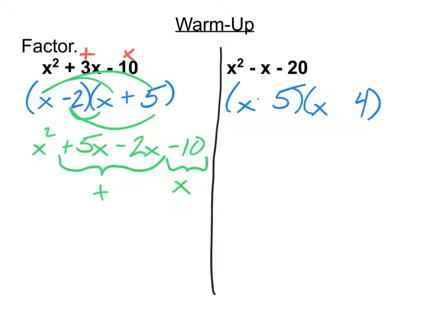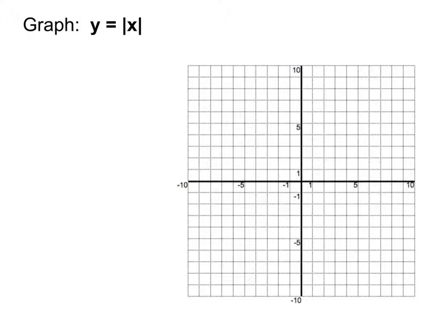Therefore, the 5 must be the negative, and the 4 must be the positive, and we're done. Please write this equation above your first graphing grid there. This is y equals the absolute value of x. Absolute value is those 2 vertical bars on either side of the x there.